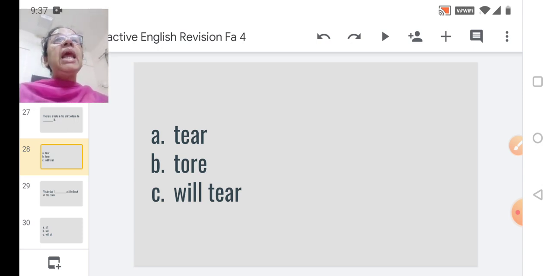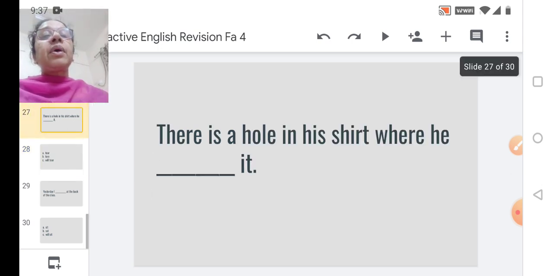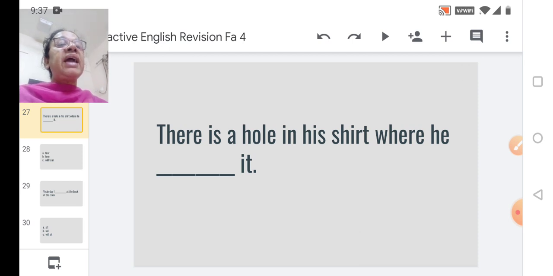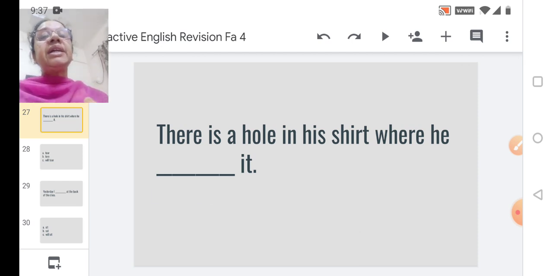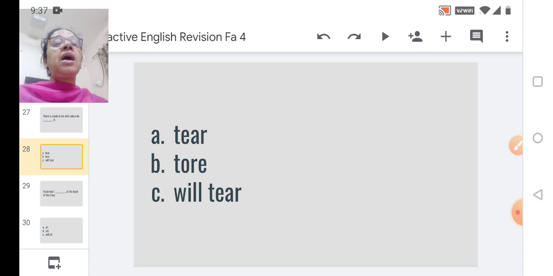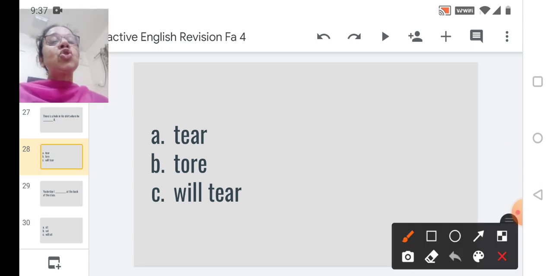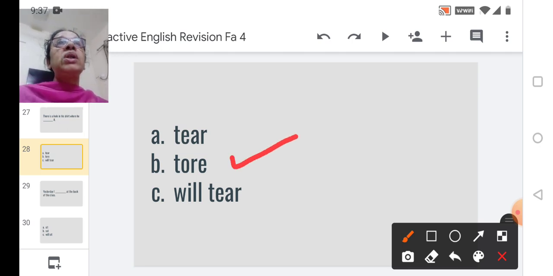C. Will tear. So what was the sentence? There is a hole in his shirt where he ___ it. Look at the options. A. Tear. B. Tore. C. Will tear. So the correct option has to be option B. Tore. There is a hole in his shirt where he tore it.